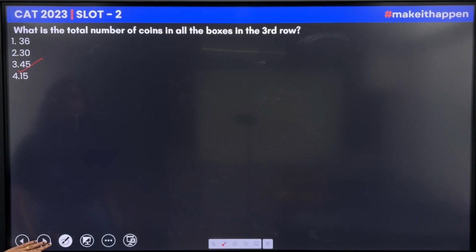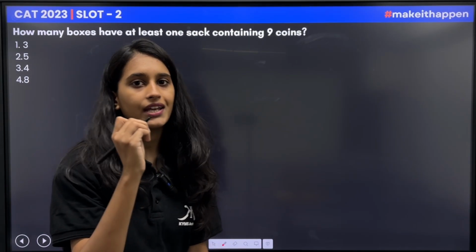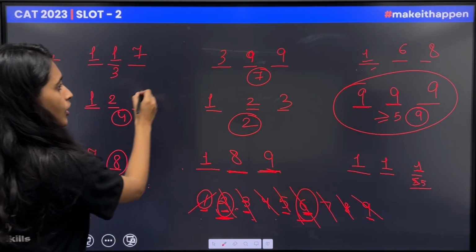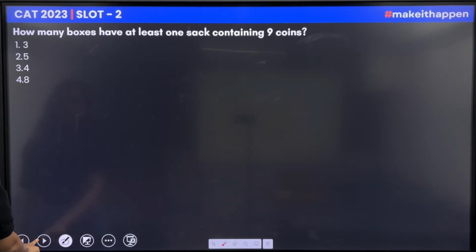Option 3. How many boxes have at least one sack containing 9 coins? At least one sack. Okay, 1, 2, 3, 4, 5. There are 5 boxes. Option 2.